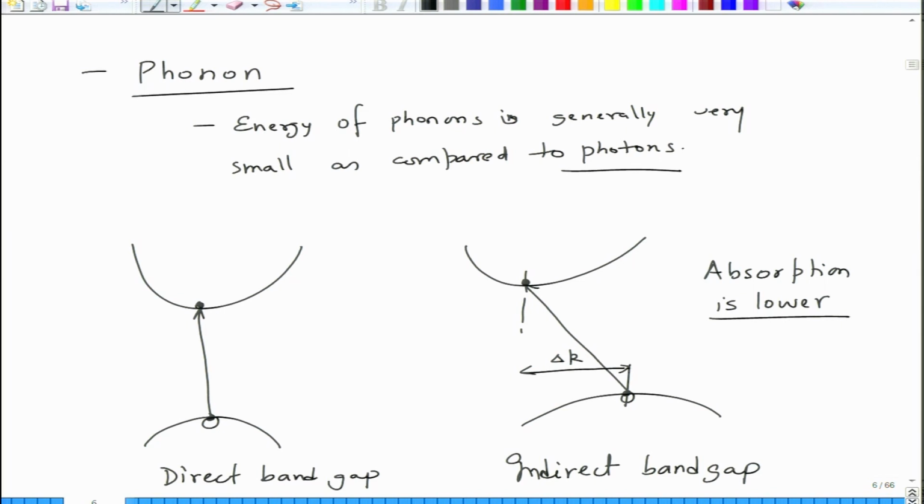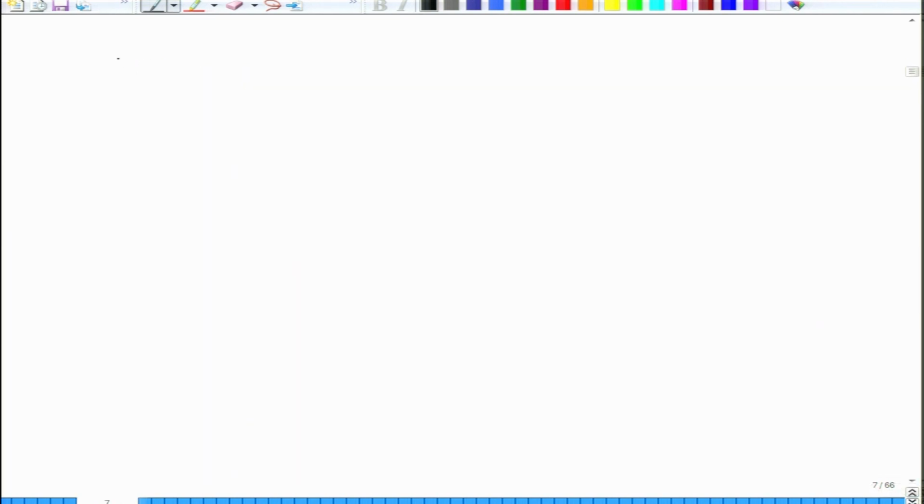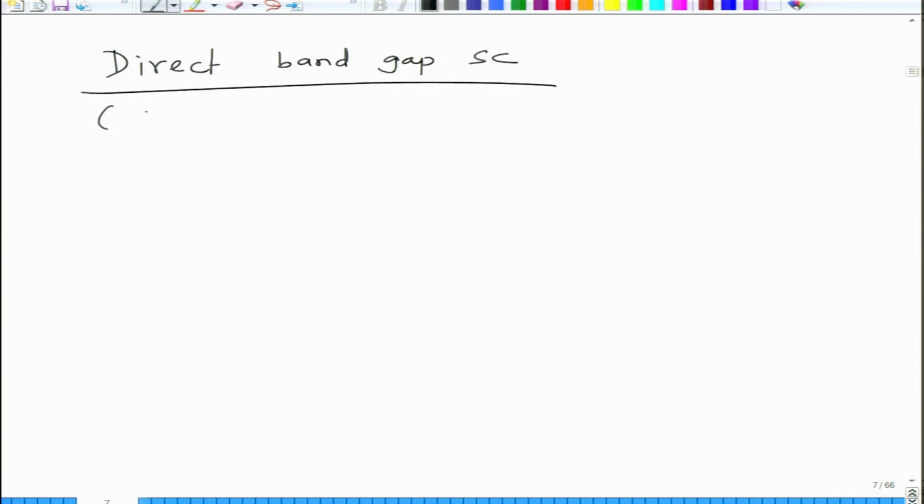In case of direct band gap semiconductors, examples are gallium arsenide, gallium indium phosphide, even copper indium gallium selenide, etc., and cadmium telluride.